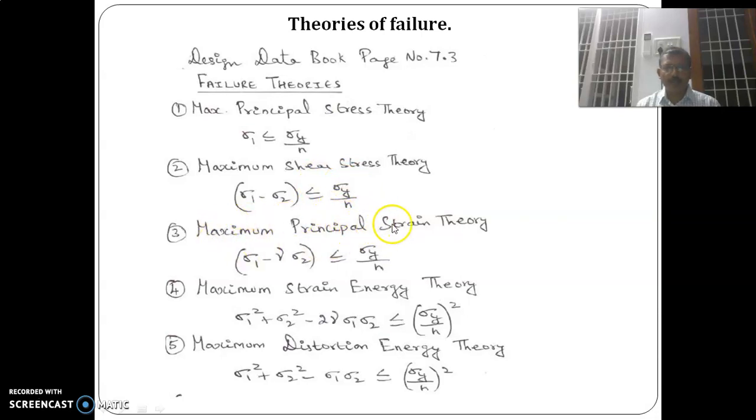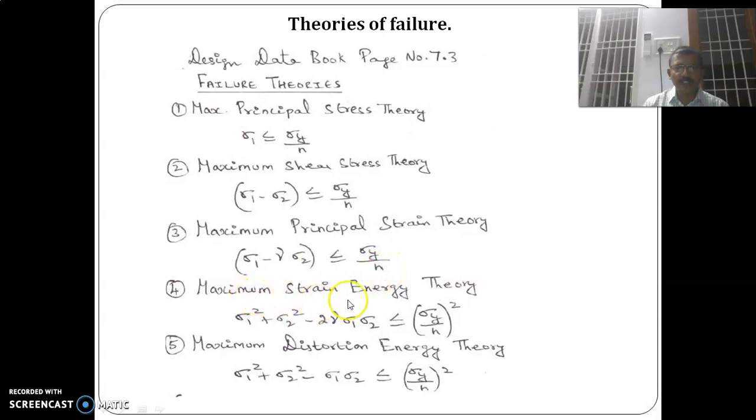According to the maximum principal strain theory, sigma 1 minus gamma sigma 2, where gamma is the Poisson's ratio, that is called the principal strain, should be less than or equal to sigma y by n.